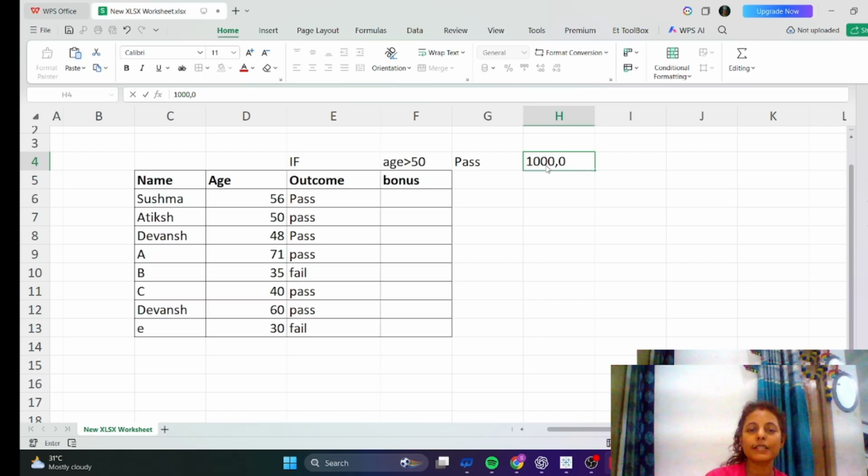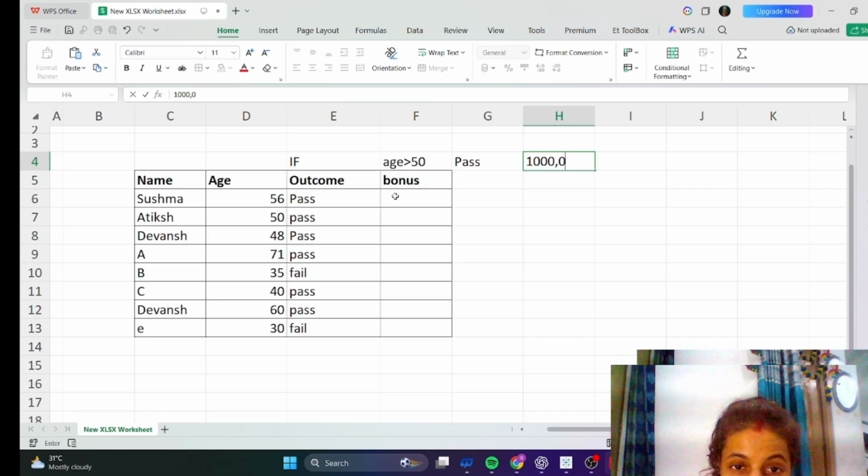Okay, so this is a condition. If any person has age greater than 50 and outcome pass, then only he will get the 1000 bonus and others will not get anything. So how will we apply the IF function?